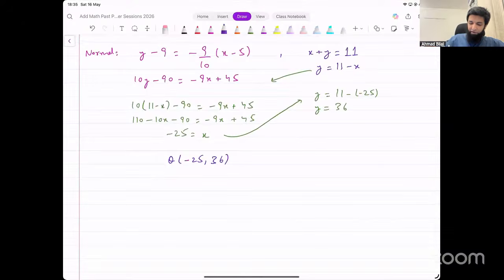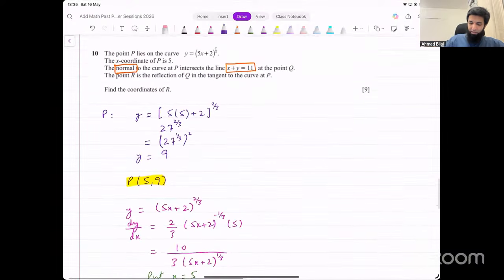Achha, we found the point Q now. We find the point Q. Now we are looking for the point R, that is the reflection of Q in the tangent to the curve at the point P. Now, how do we think about this? How do we think about how to find the point R?